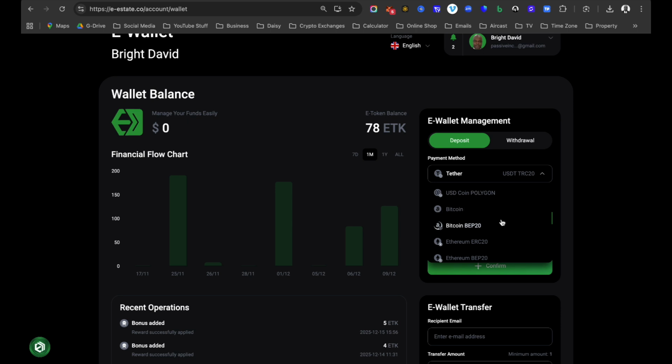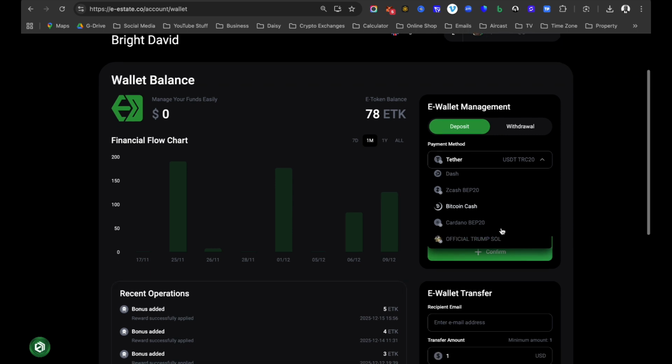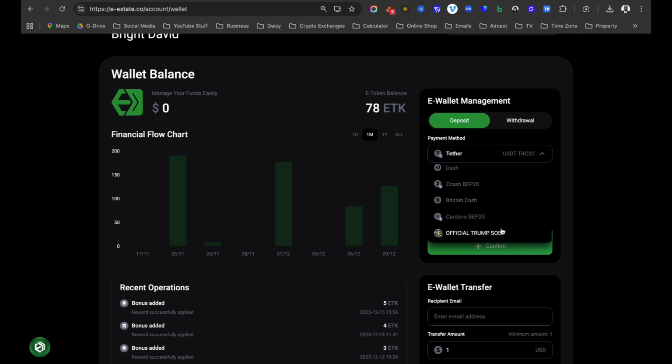So they have it on BEP20 and then they have Ethereum on 2 networks. Ethereum on ERC20 network, and then they have Ethereum on BEP20 network. They have Litecoin, they have BNB, they have Tron, they have Ripple, they have Solana, they have Solana on BEP20 network, they have Dogecoin, they have Toncoin, they have Polygon, they have Near Protocol, they have Dash, they have Zcash, they have Bitcoin Cash, they have Cardano, they have official Trump.